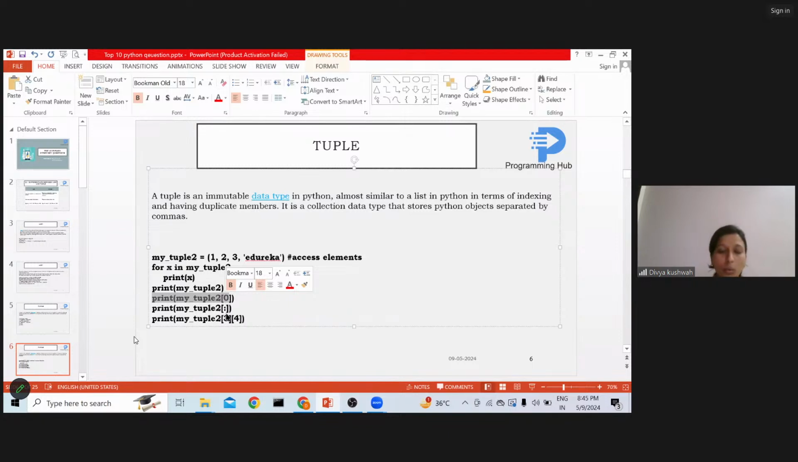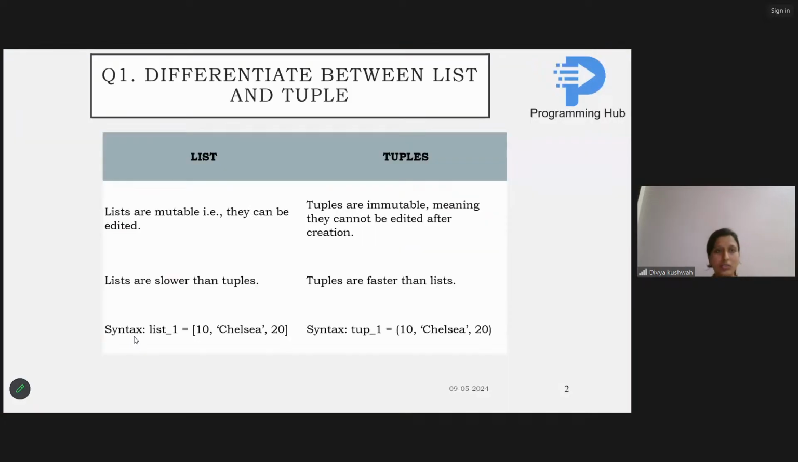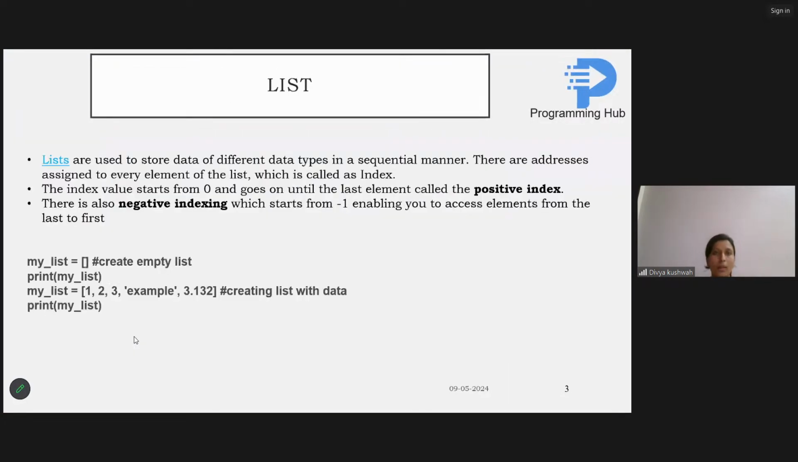By passing only the colon in the square brackets, I am showing the entire tuple, right? 3 and 2 means whenever my tuple has a list inside it, then I have to write the syntax like this only. Let me start the slideshow. That would help me to teach you with annotations. Right. Now, what is this?